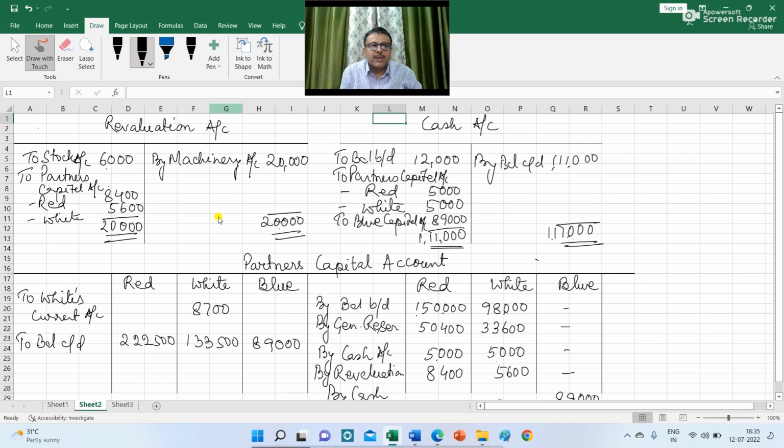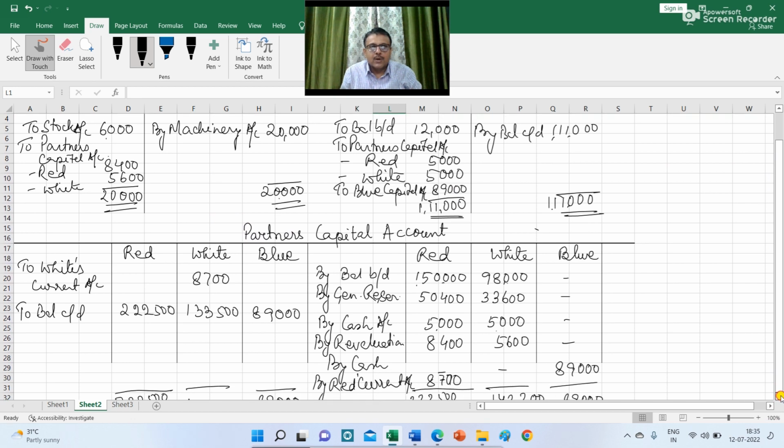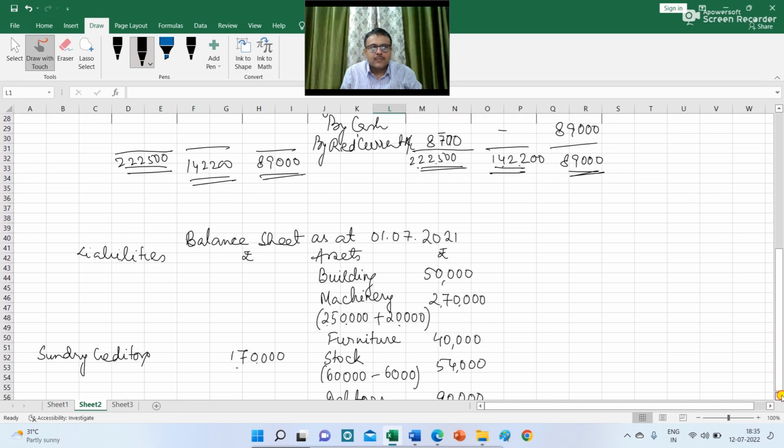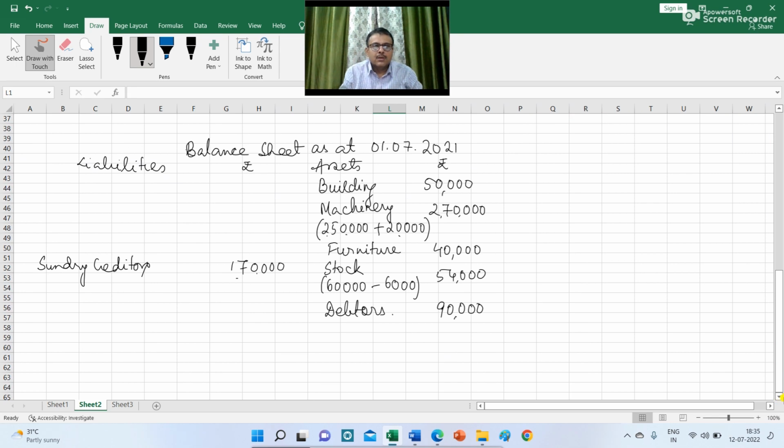We have already completed the revaluation account, the cash account, and the partner's capital account. Now we are going to write the capital of red, 2,22,500, in the balance sheet. The capital of white is 1,33,500 and that of blue is 89,000.